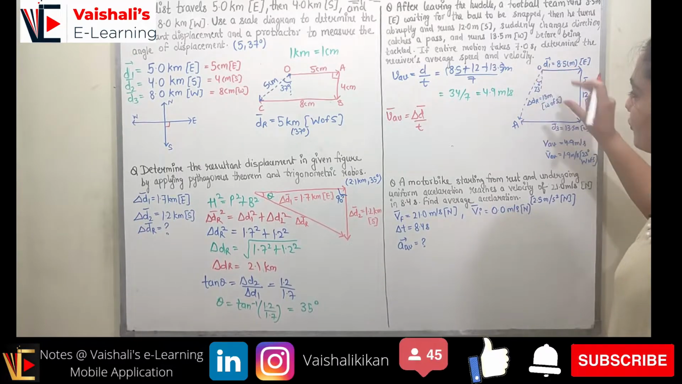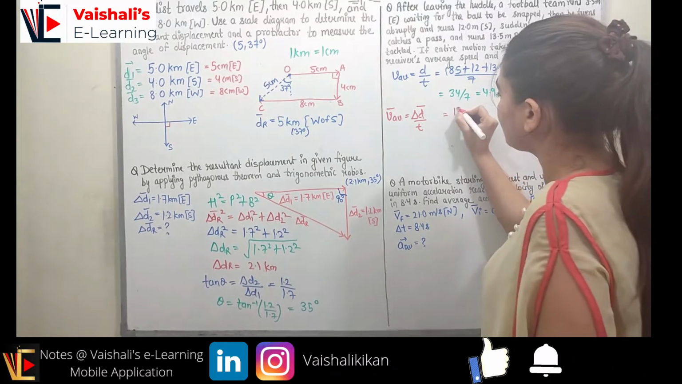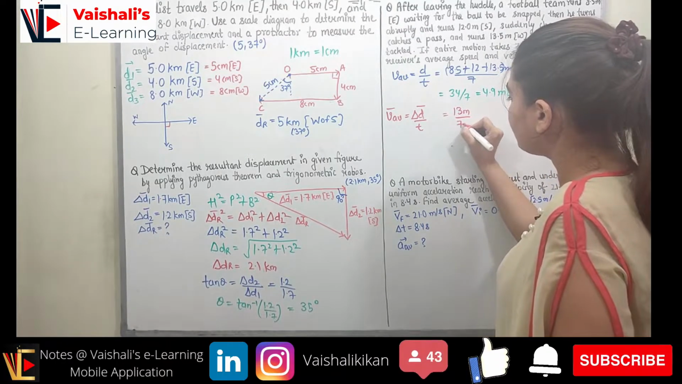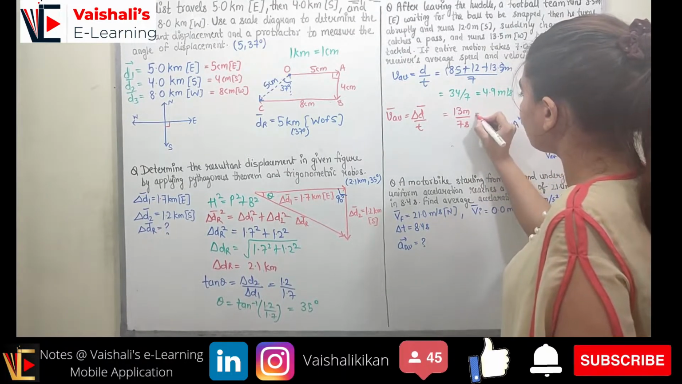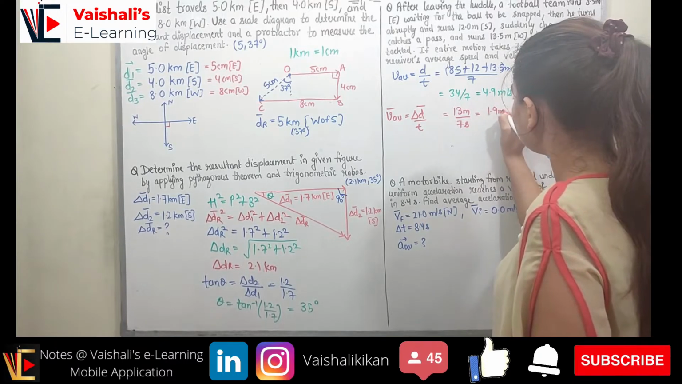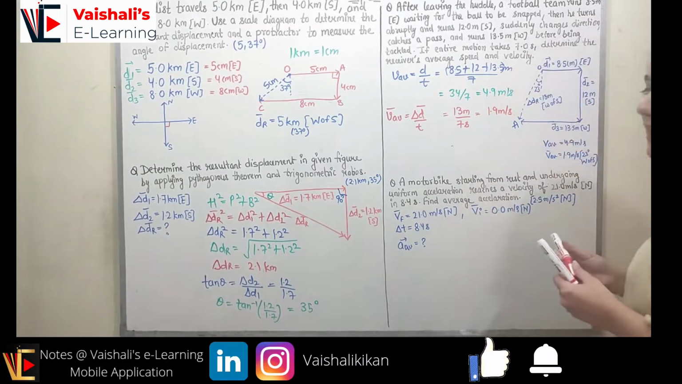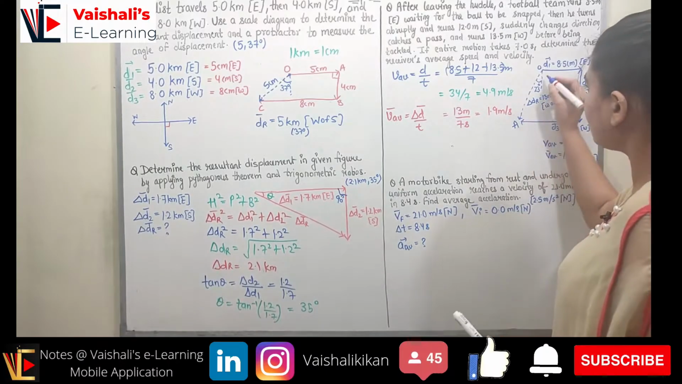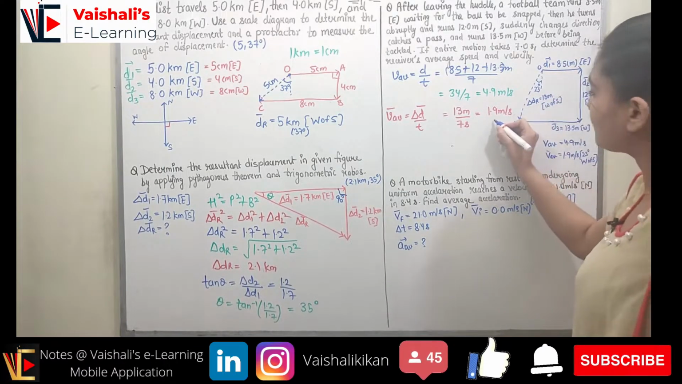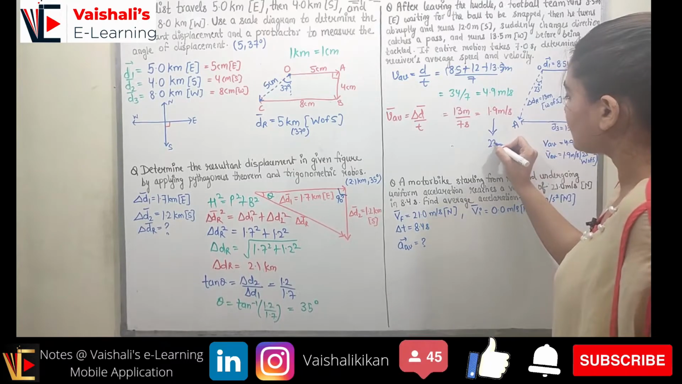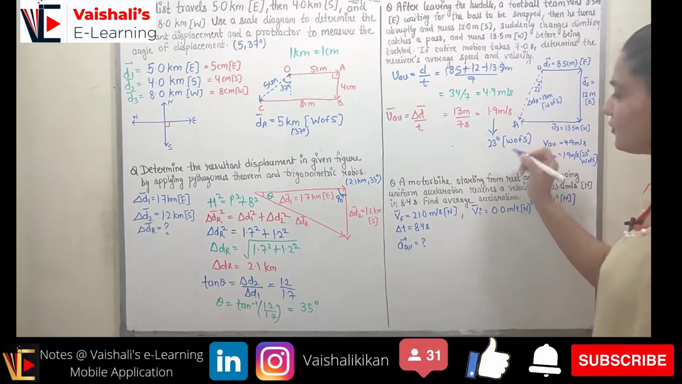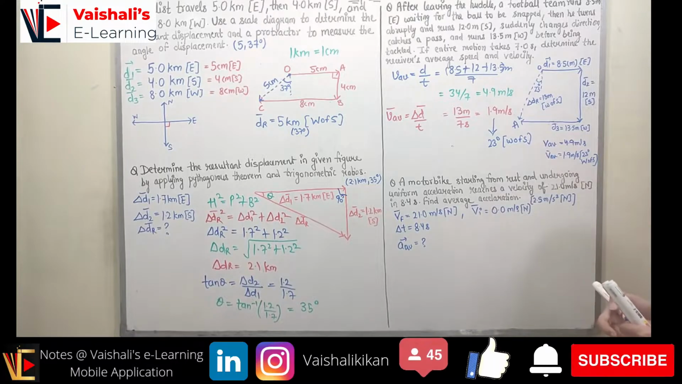So if you find OA, it comes out to be equal to 13 meter, and when you divide it by the total time, which was 7 seconds, we will be having 1.9 meter per second. This is my average velocity. Now we have to see the direction as well. So direction we can find out with the help of a protractor. We will be having direction 23 degree west of south, right? So this is how we can find out the direction as well.